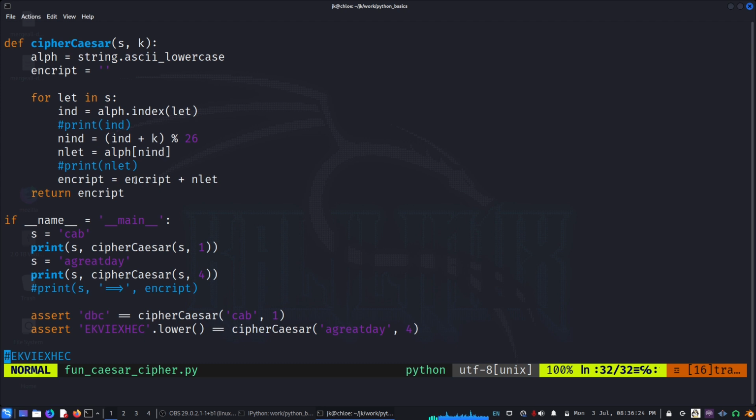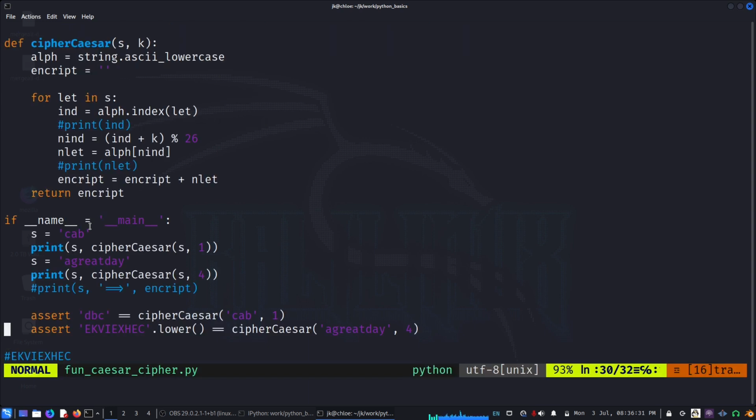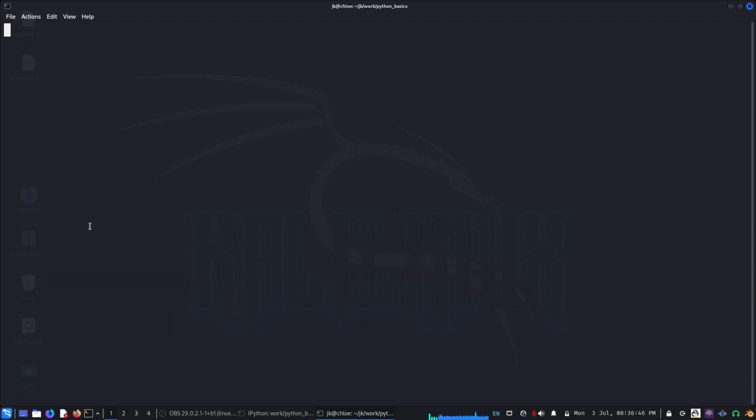I won't see anything. If I run this as a main file, as a top file, this will run. It will run only when you run it as a top level file.